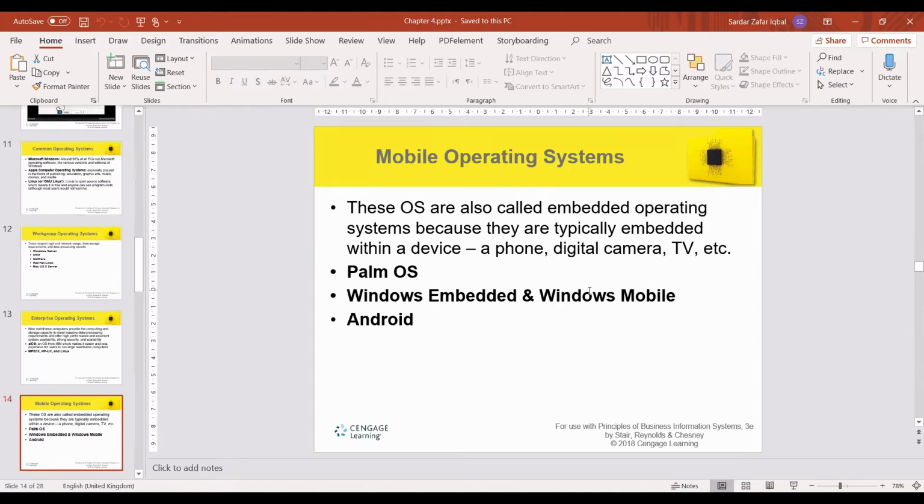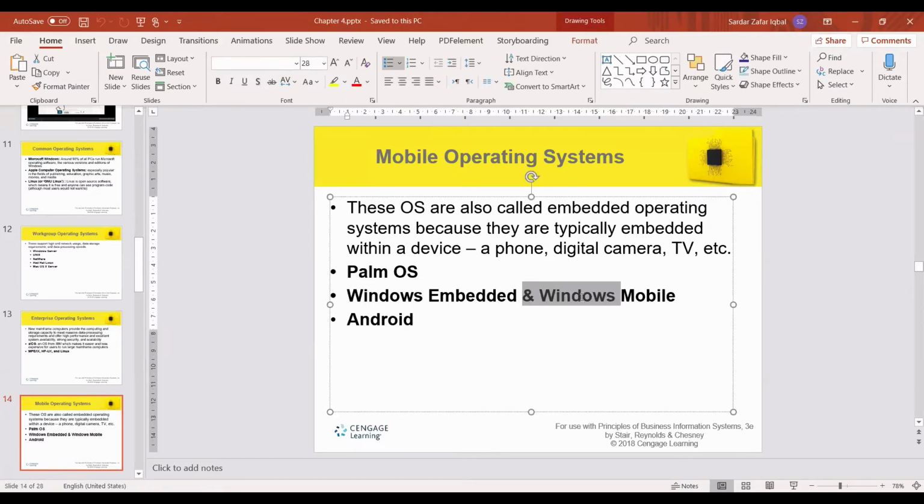Okay, so the first one is Palm OS. It's a very small OS used in some devices. Windows Embedded, Windows Mobile, Android, iOS, and we have many more nowadays.